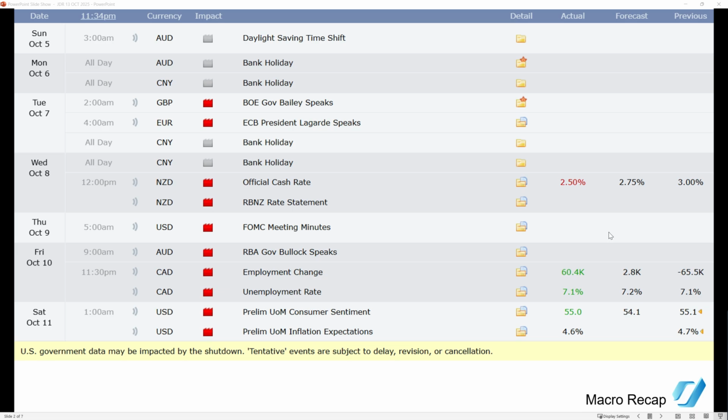But if we break down the data set we had last week, we have the FOMC meeting minutes, not much of a change there. And then we have the preliminary University of Michigan consumer sentiment numbers. That was a little bit higher than the consensus, but still slightly lower than the previous month's number.